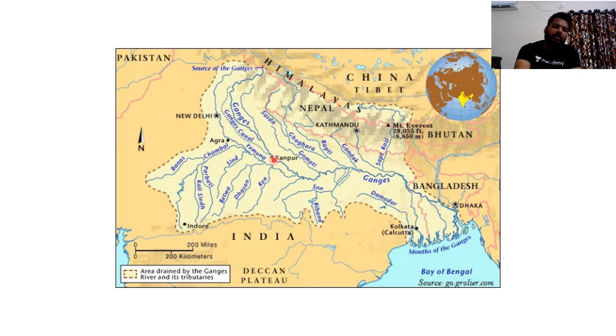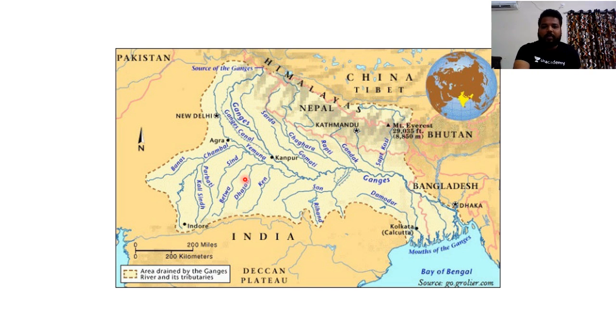First, let me start with the right bank tributaries. The most important right bank tributaries of Ganga include Yamuna, Son and Damodar River. These are the most important right bank tributaries for you. And Yamuna doesn't join alone. Yamuna has different tributaries. For example, the Chambal River joins Yamuna, the Sindh River joins Yamuna, Betwa River joins, and Ken River joins. Along with that, Son River joins Ganga. Hence, Yamuna, Son and Ganga are important tributaries.